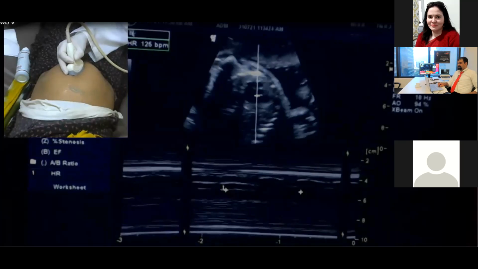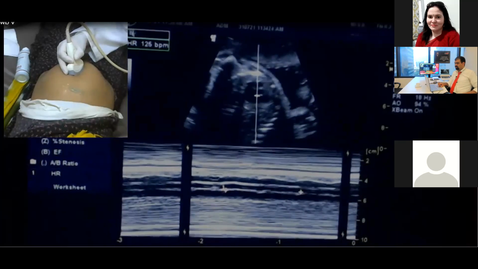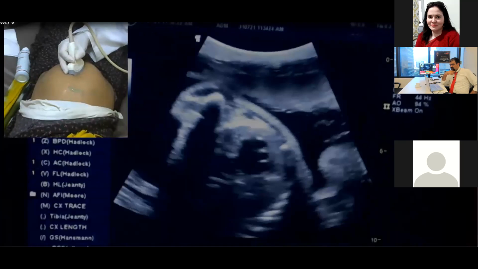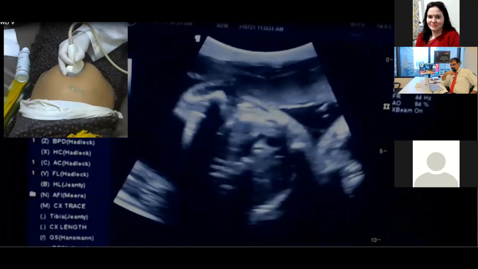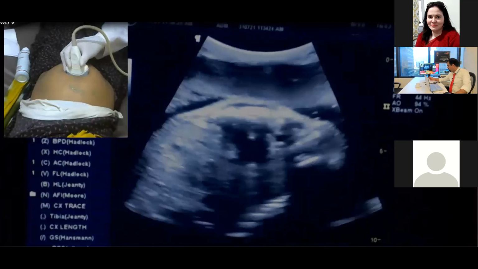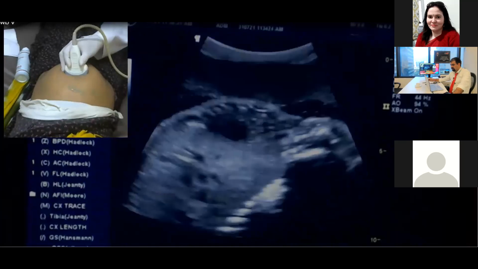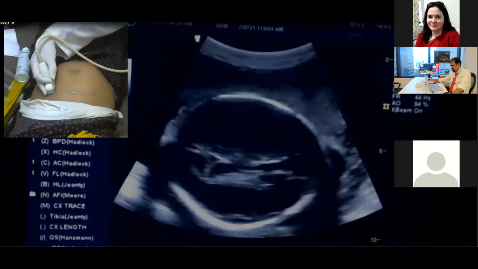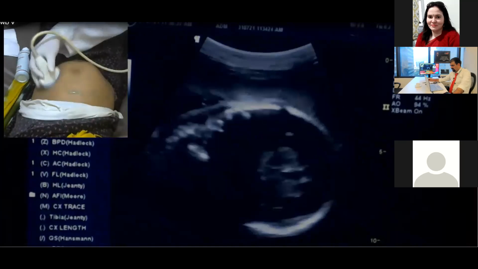Just have an impression and see how the probe is rotated and how the images are coming on the screen. As this is not a course over here, because courses are on server, we are taking this for the live demonstration of our registered candidates. So this way, the head was here. So this is not a cephalic fetus.